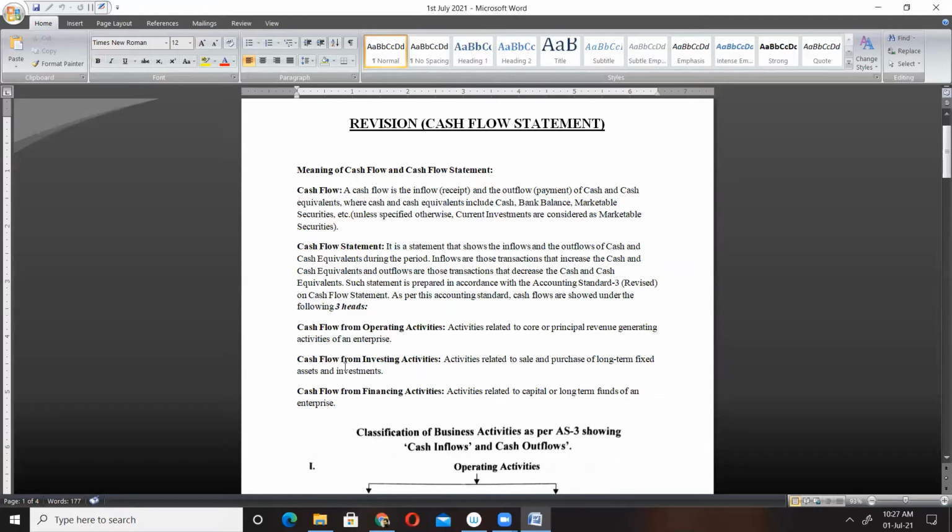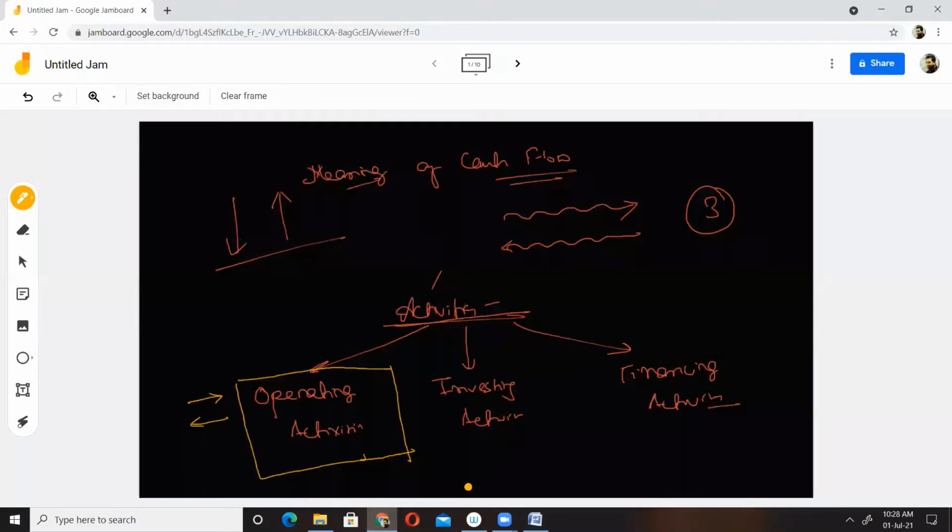See, cash flow from operating activities. I have written here in very simple language: activities related to the core or principal revenue generating activities of an enterprise. That is, salaries paid. So these are some examples of operating activities. Operating activities are day-to-day activities of a firm, of an organization.